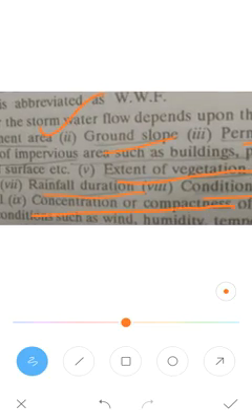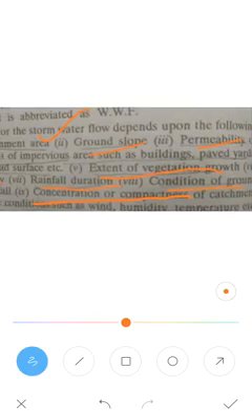If the concentration of the soil is very high, the movement and infiltration will take place. If the catchment area is compact, it will be very compacted and the runoff will be very high. It also depends upon other climatic conditions like wind, humidity and temperature. If the temperature is high, the soil will be dried too much, so the amount of absorption of water by the soil is very high.